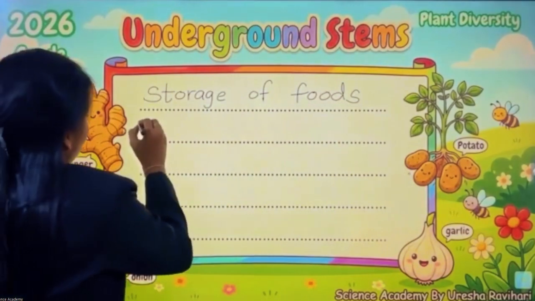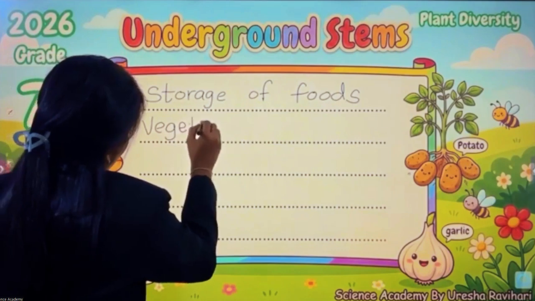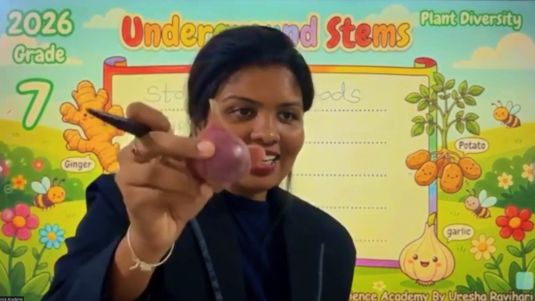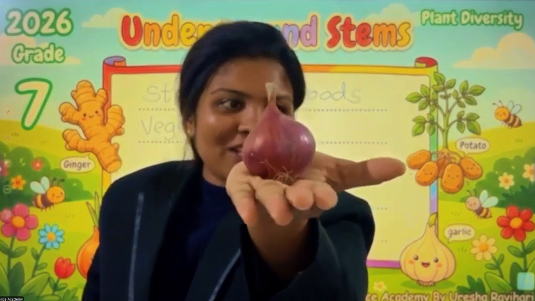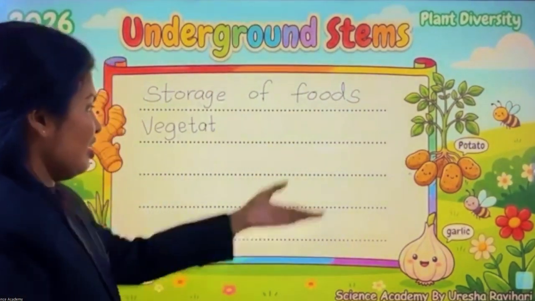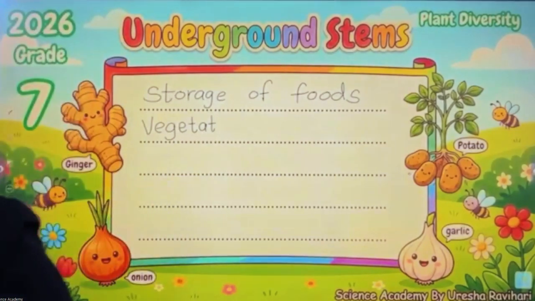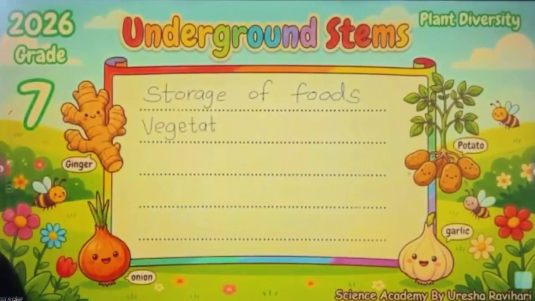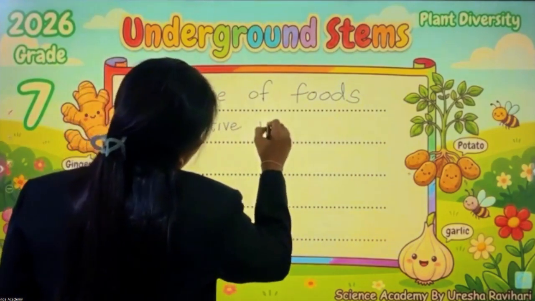Here we can write down vegetative propagation. Vegetative propagation means, children, if you have this kind of onion, we can get another new plant. If we have this underground stem, we can get a new plant in the future. If you have garlic, potato, ginger also, we can establish it on the ground and form new plants. Vegetative propagation.